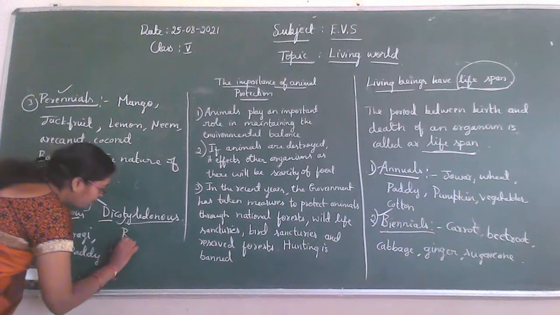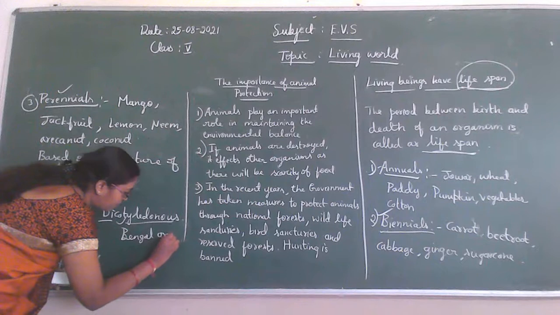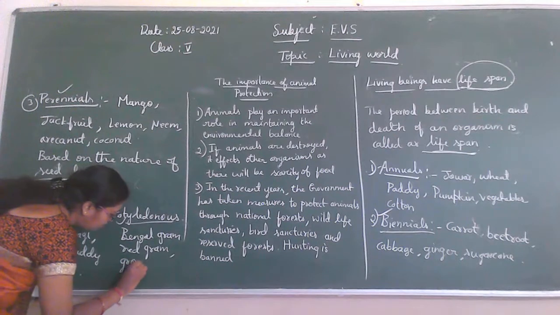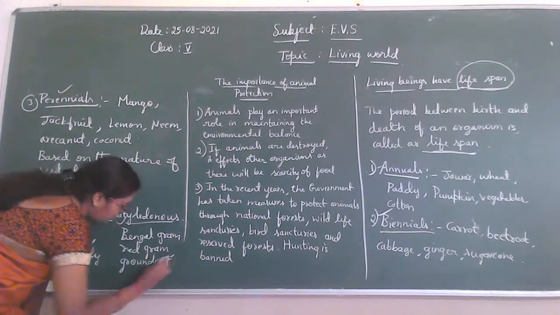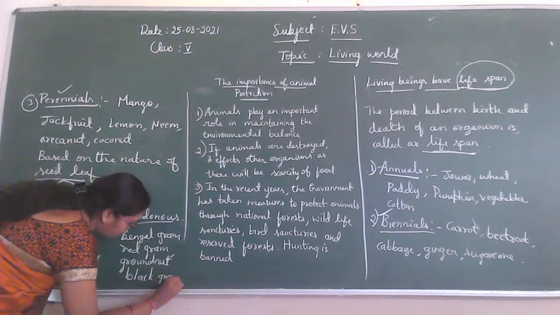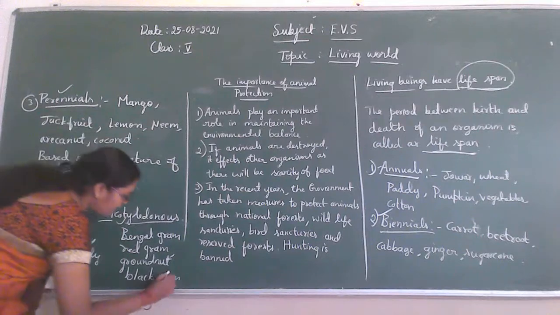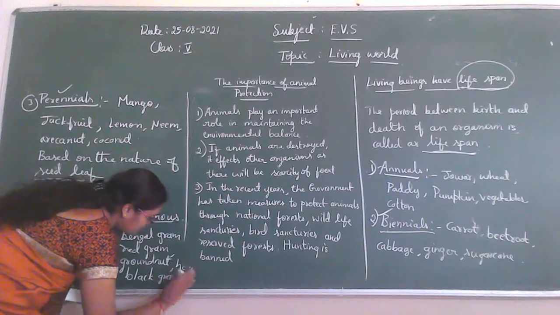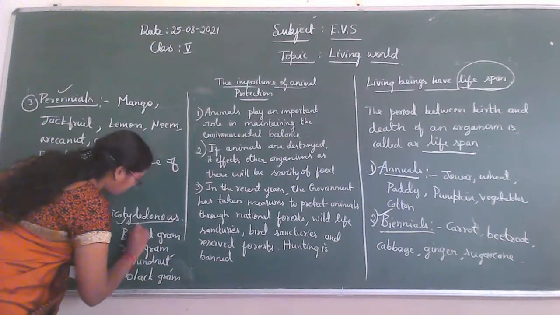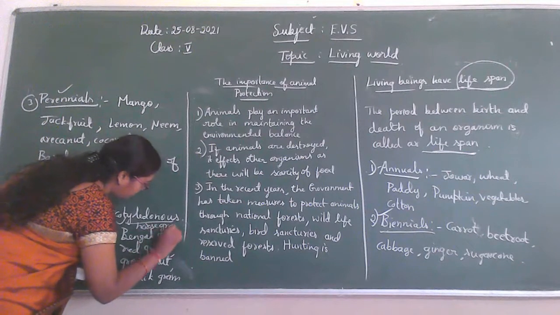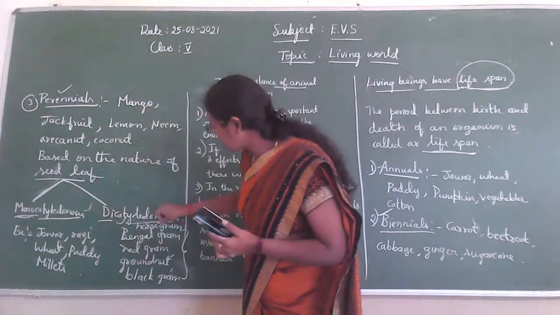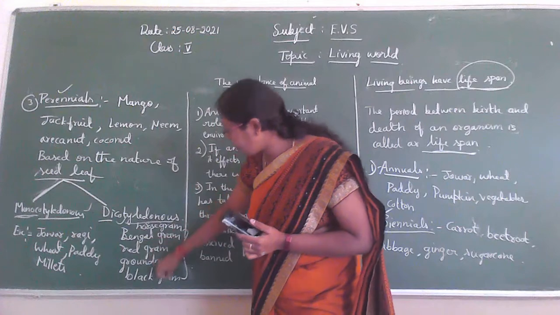So tell me, Bengal gram, red gram, groundnut, then black gram, then horse gram. These are the examples for dicotyledonous plants.